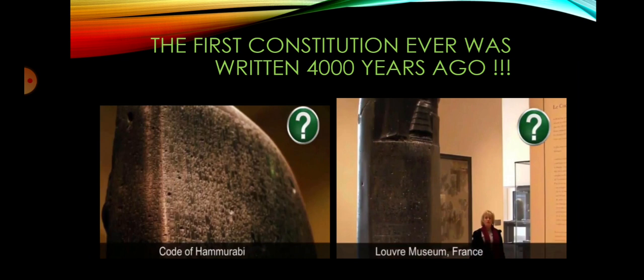But before we end the video today, I would like to tell you that the first constitution ever was written 4,000 years ago in Babylonia. It was written by the king of Babylonia, King Hammurabi, and this was known as the Code of Hammurabi. This constitution, which was written on a stone, is now kept in the Louvre Museum of France.